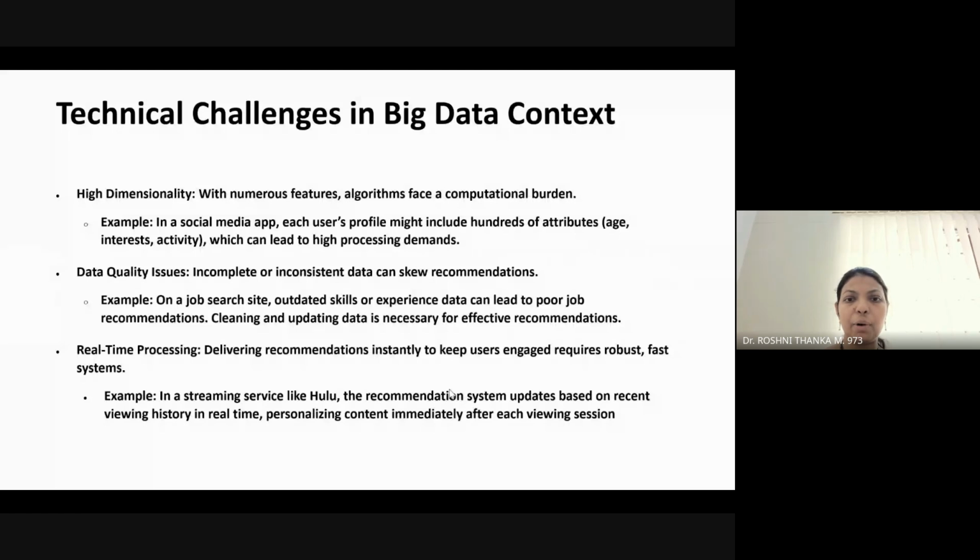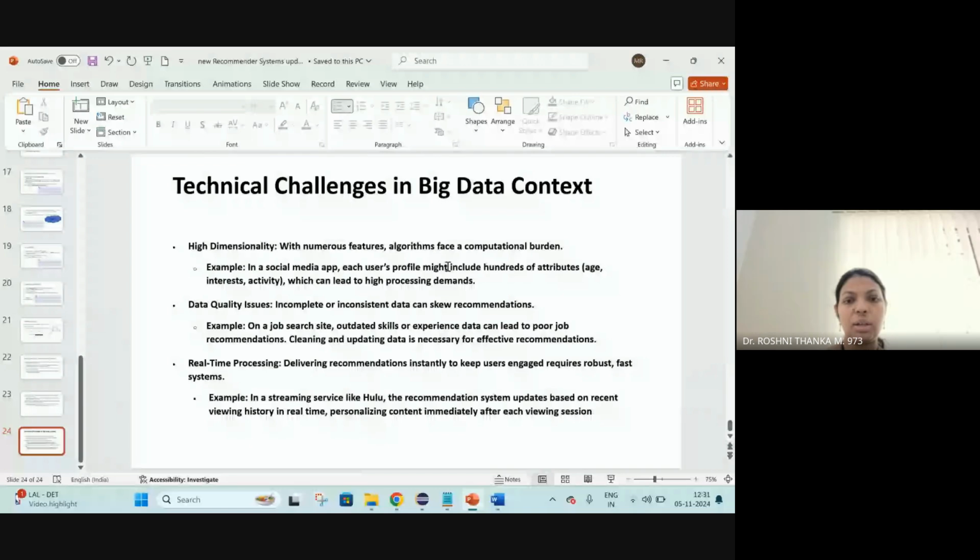And real-time processing, like for live data. That is all about the recommendation system, which is one of the applications of data science. I hope you understood this.